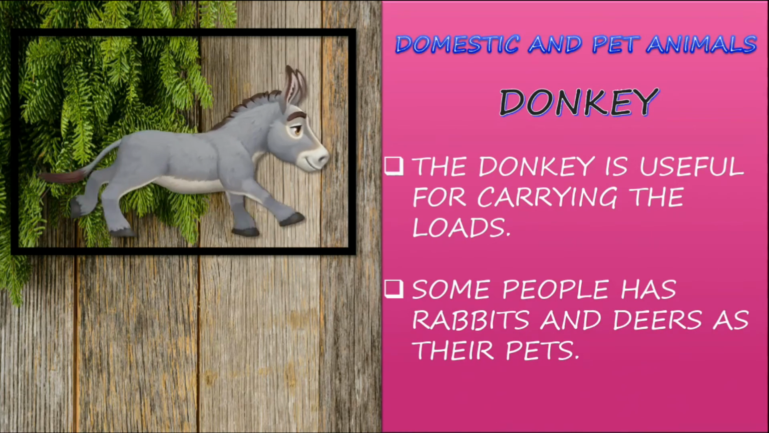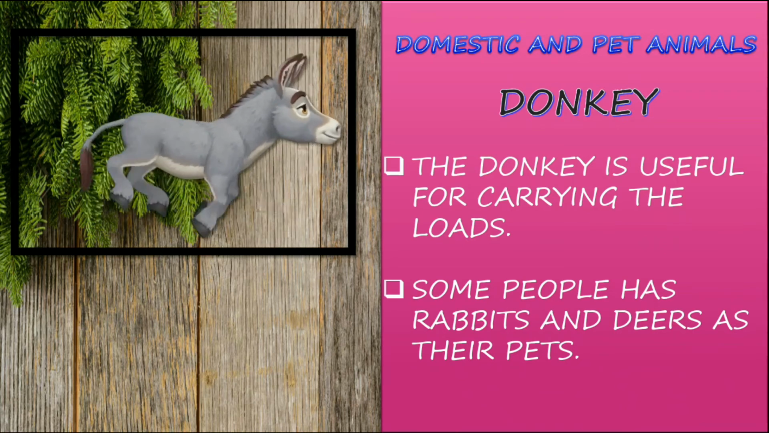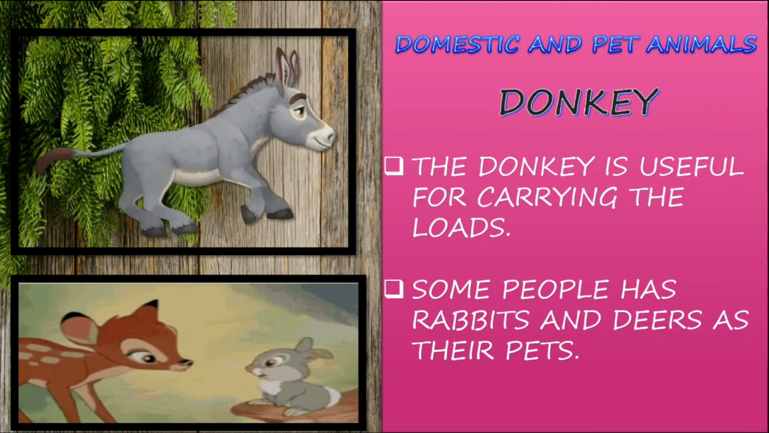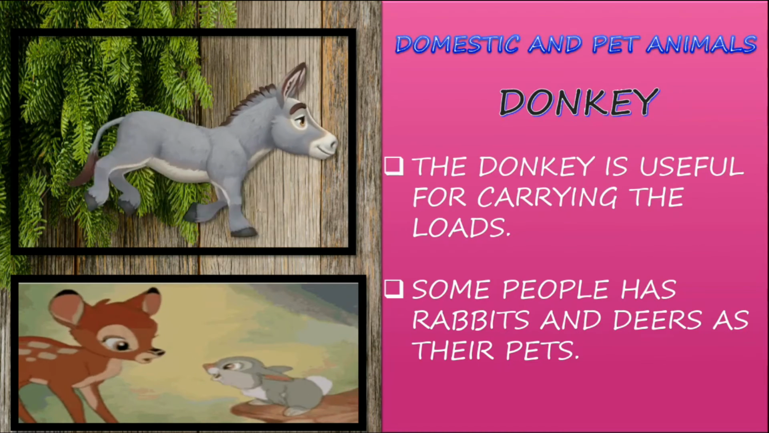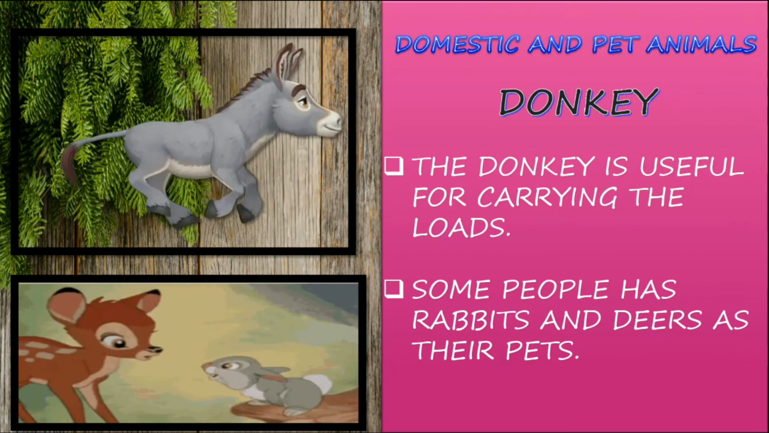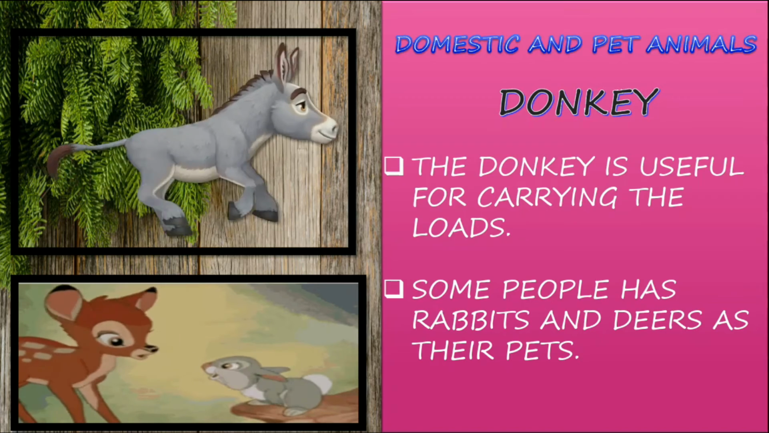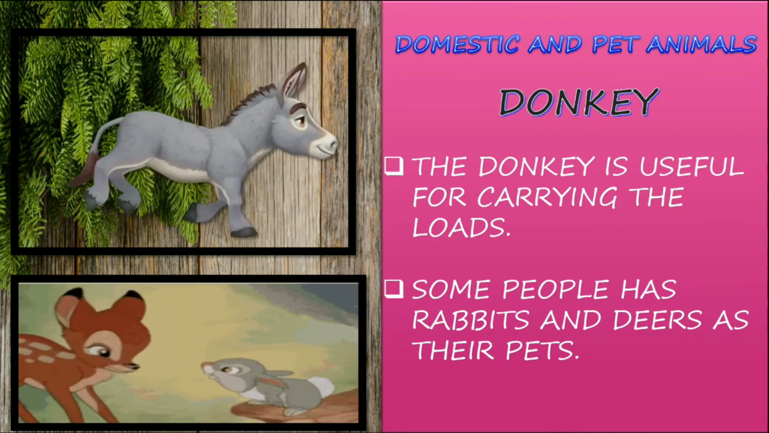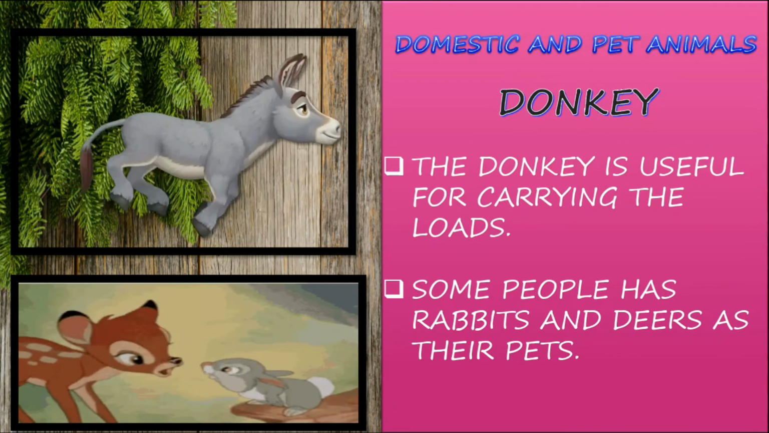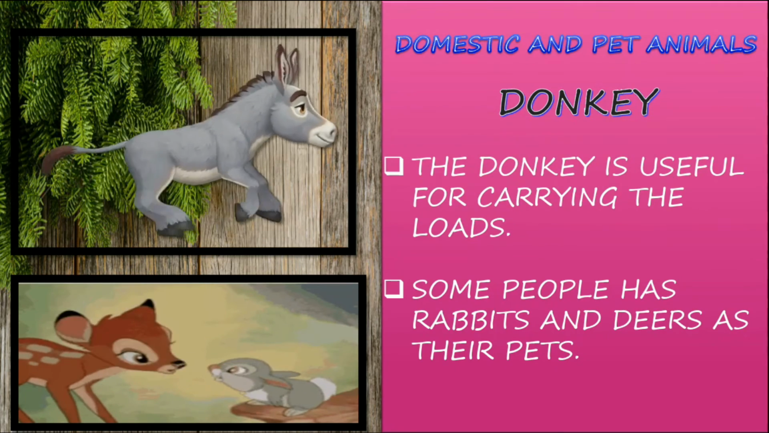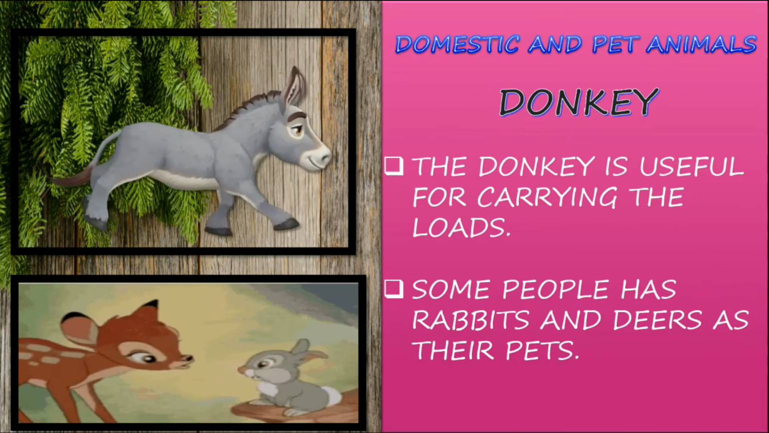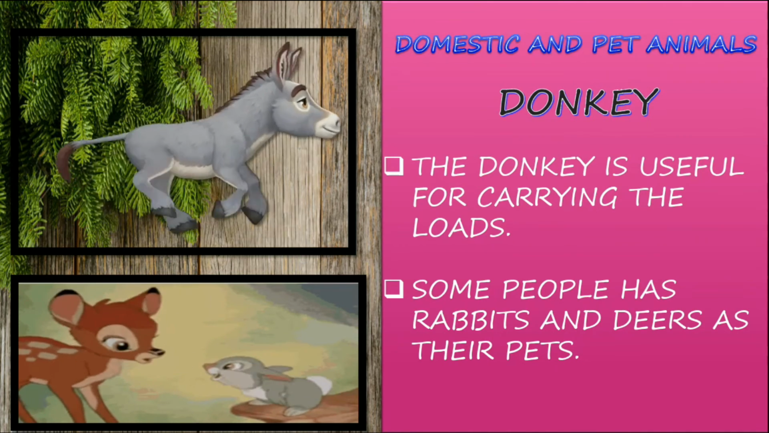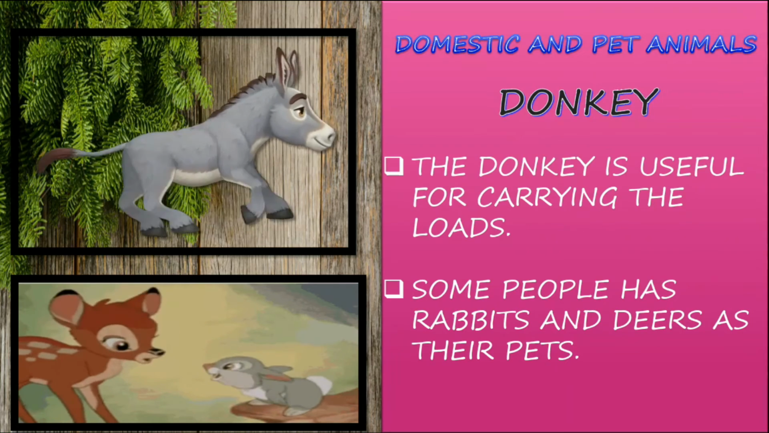Some people have rabbits and deer as their pets. So some kids like the rabbits and the deer. They used to grow these two animals as their pets in their house. So rabbit will be smaller in size and it will be available in white, black and brown colors, also in mixed colors. So it will be cute to see and it likes carrots to eat.